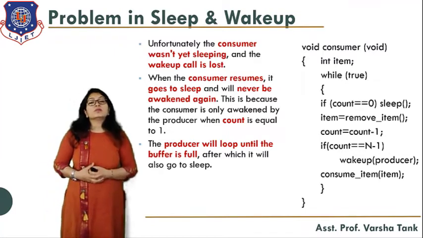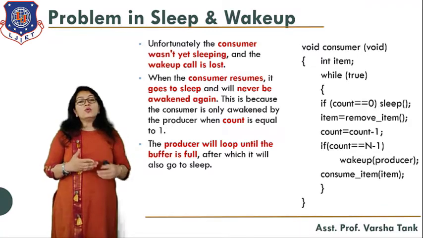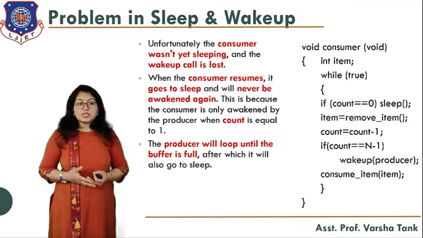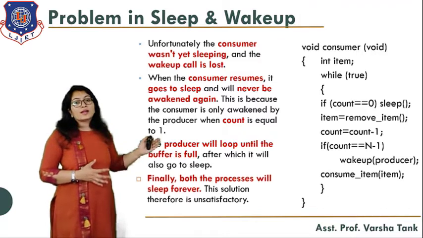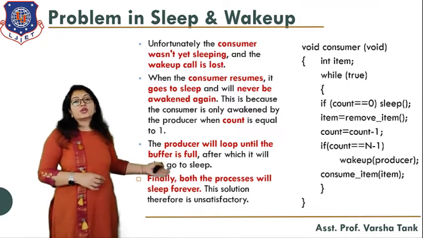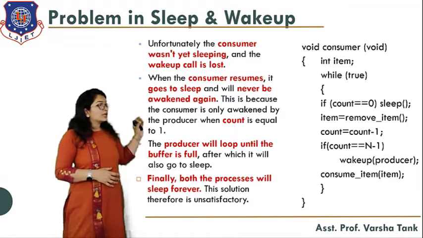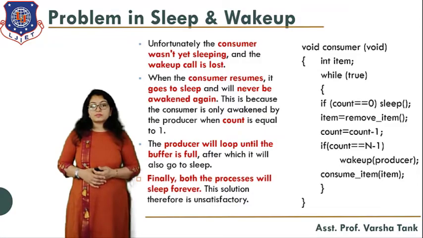Now both processes will be in sleep mode, both suspended. No one can awake the other. So this is a deadlock situation. Finally both processes will sleep forever, and the solution is therefore unsatisfactory if a context switch happens like this.